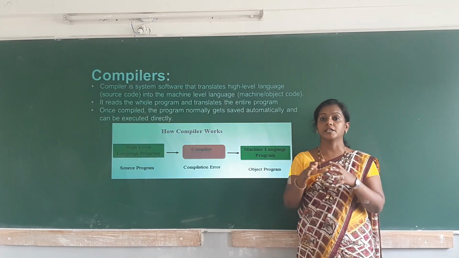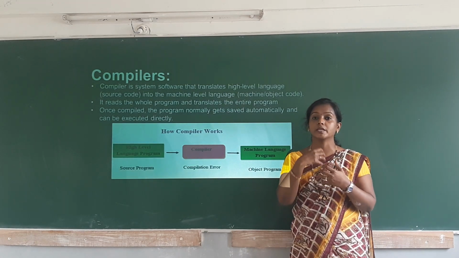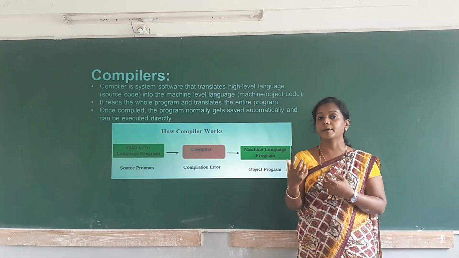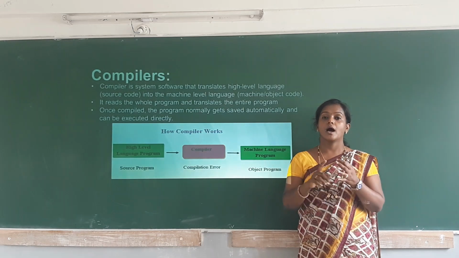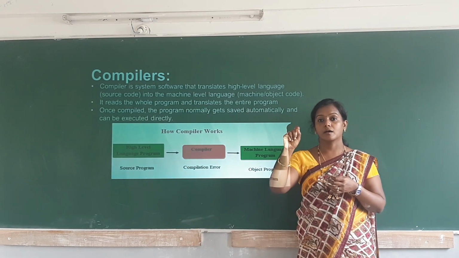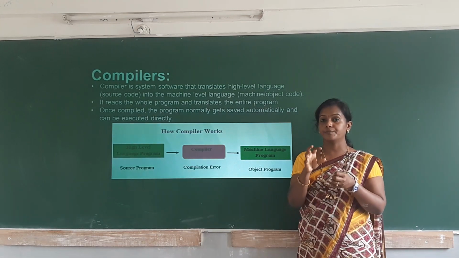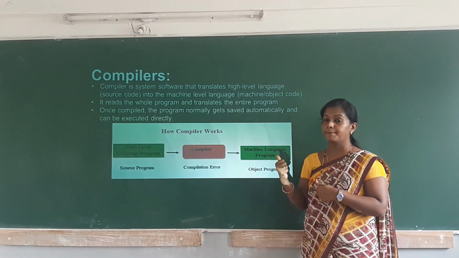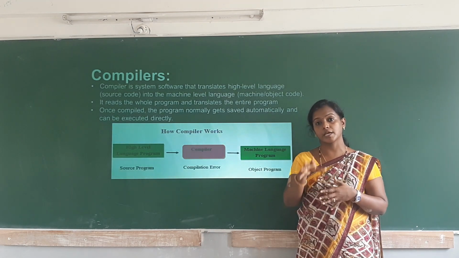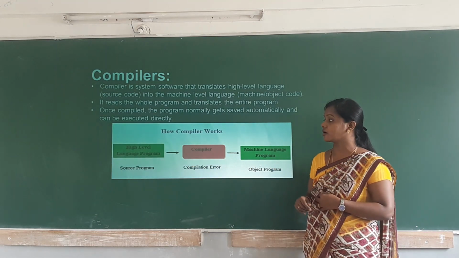What does the compiler do? It will convert the whole program. The program which we give as input to the compiler, we call the source code. All the errors or language grammar in the source code, such as where the comma should come, where the semicolon should come, where the bracket should come, all these things are checked by this compiler. After checking everything at once, the full program, it will convert it into machine level language. That is the work of this compiler.